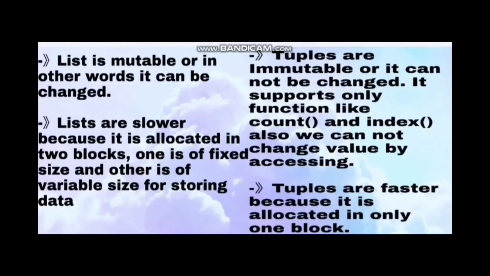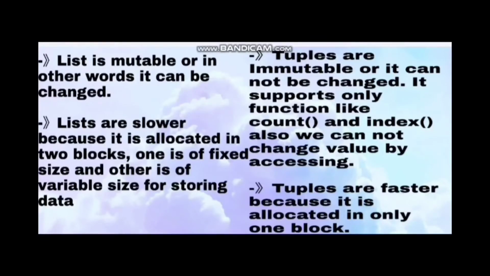Suppose I have to change the value of the second element, I will give the list name li and then in the square brackets I will give 2 and assign some value to it. Whereas in a tuple we cannot access the element and assign a value to it. And also we can use only limited functions like count and index, which do not change the tuple values.